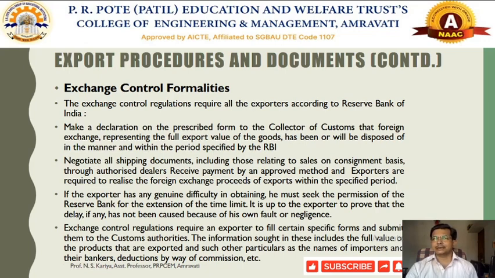These exchange control authorities will check all these things: who is the exporter, who is the importer, and what kind of trade has been conducted between these two parties. They will verify all the necessary documents specified by the RBI.